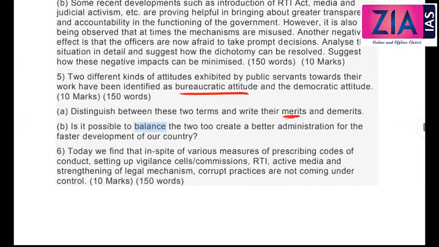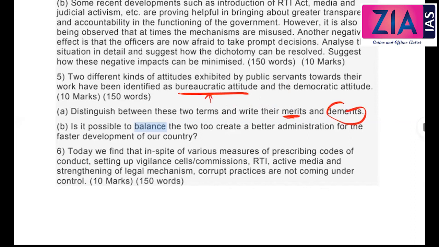The advantages, right? So it ensures transparency, it reduces corruption, it reduces favoritism, it increases accountability, it increases efficiency. All these are advantages of bureaucratic attitude. But what is the demerit of that? It lacks that human touch, the compassion, that empathy. That ethical component is missing.